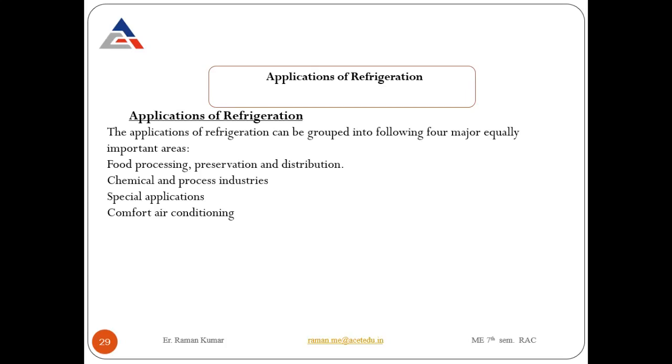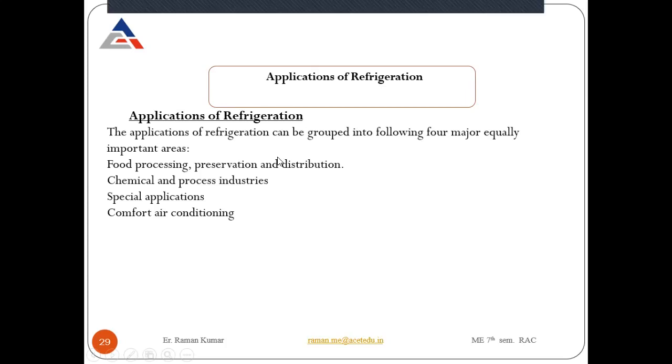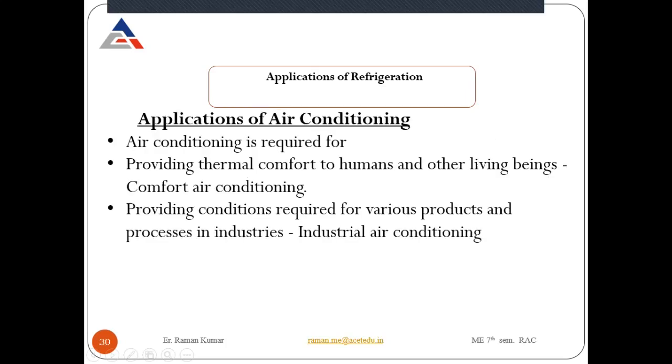Okay, so it will be used in chemical and process industries, which are special applications. It is also used for air conditioning, for comfort air conditioning. As everybody knows, air conditioning is required for thermal comfort.